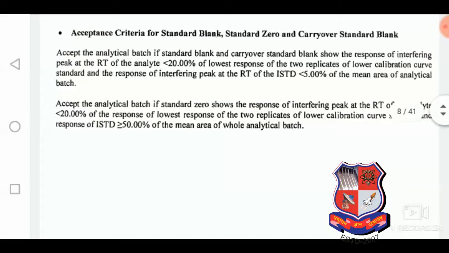Accept the batch if standard zero shows the response of interference peak at RT of analyte smaller than 20% of the response of the lowest standard. If it is above 20%, then reject the batch. And the response of ISTD should be greater than or equal to 50% of the mean area of the whole analytical batch. This is the acceptance criteria.